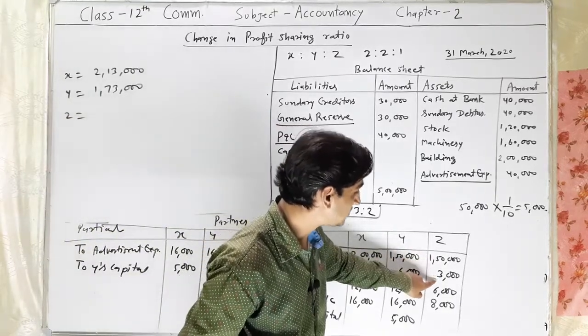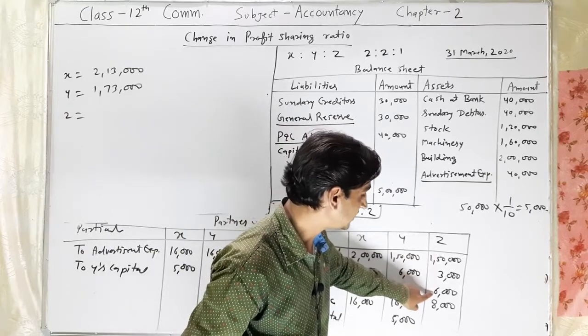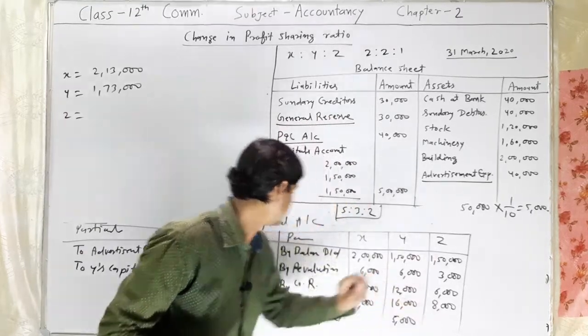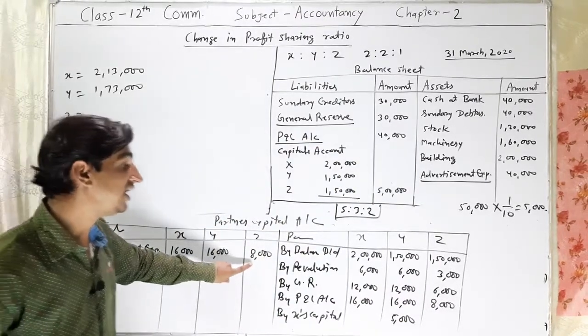For Z, 1,50,000, 1,53,000, 1,59,000, 1,67,000. 1,67,000 minus 8,000.